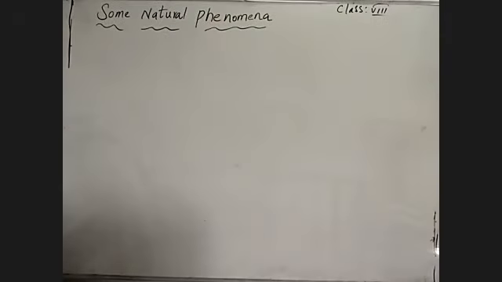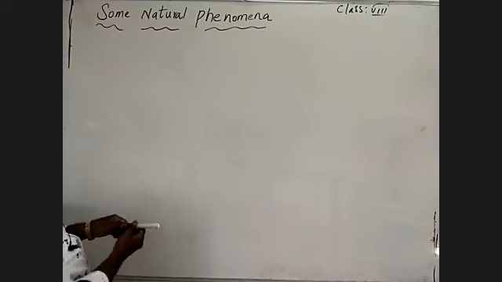What is the construction of the electroscope?